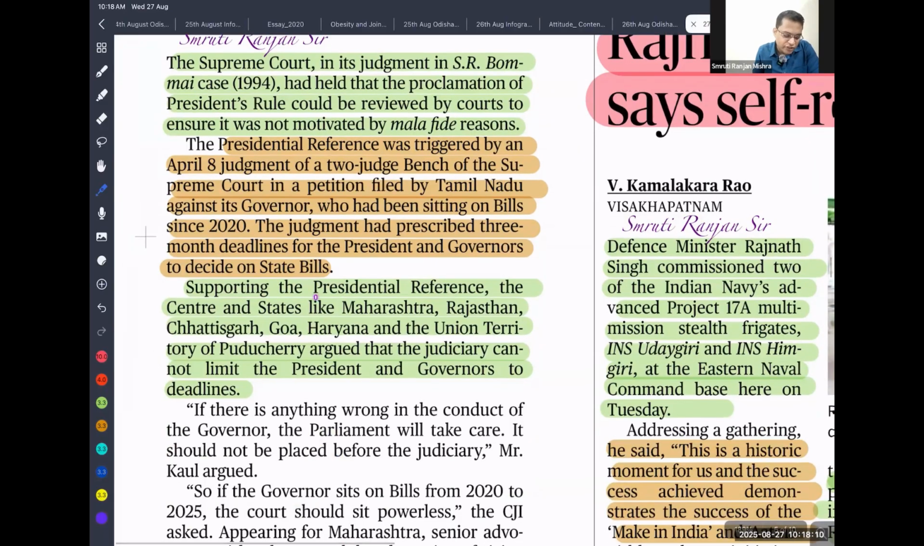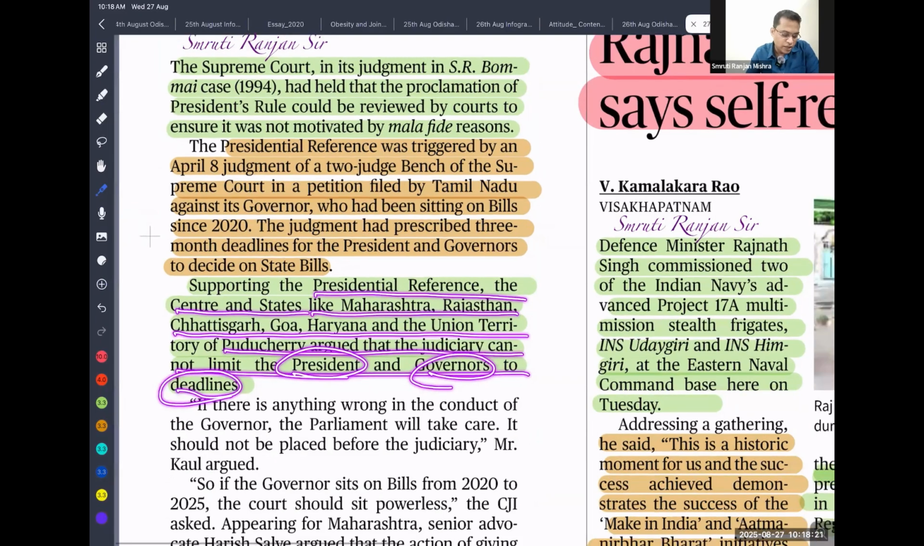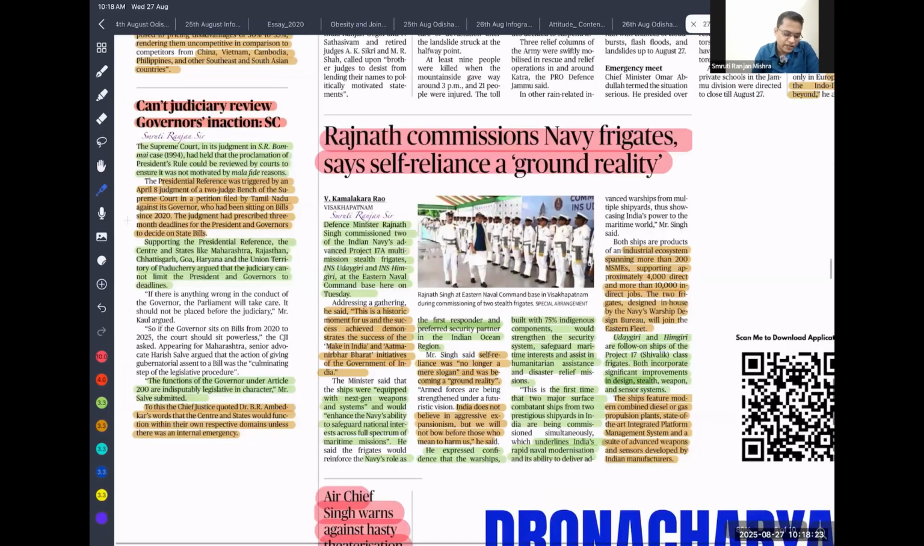Supporting the presidential reference, the center and states like Maharashtra, Rajasthan, Chhattisgarh, Goa are arguing that the judiciary cannot limit the president and governor to a deadline. So this argument is going on. Let's see how it evolves. It's very interesting to see.